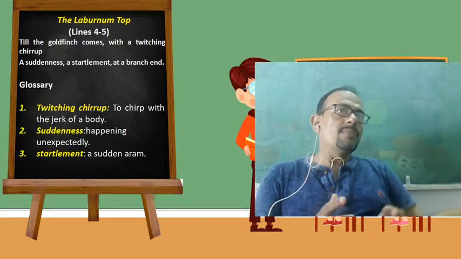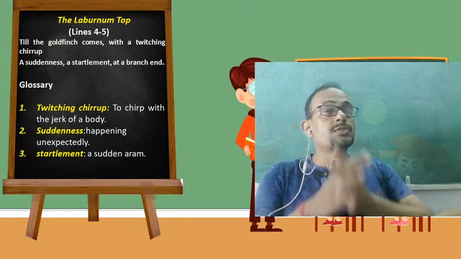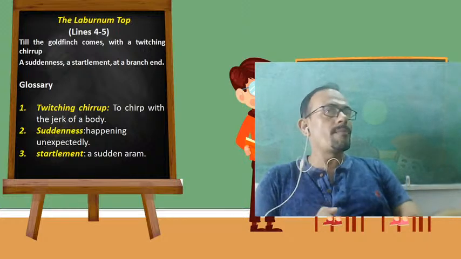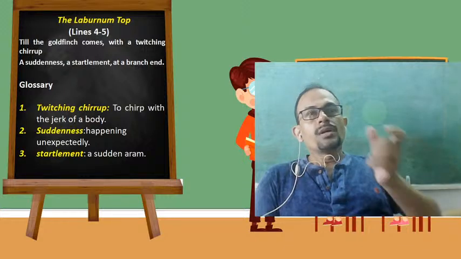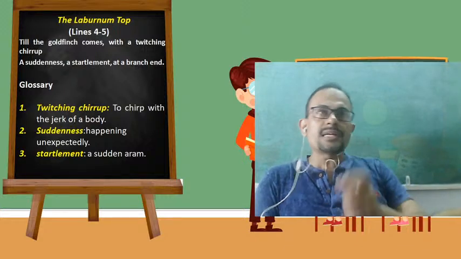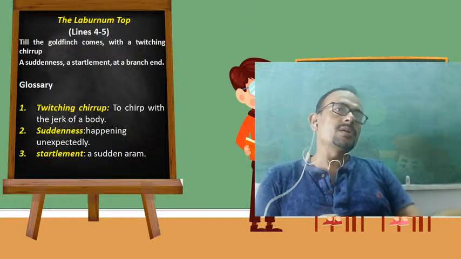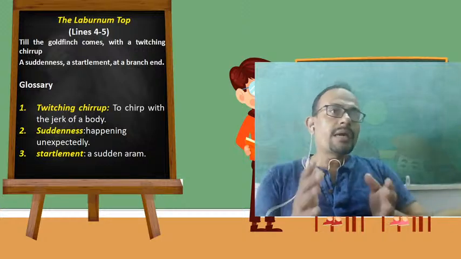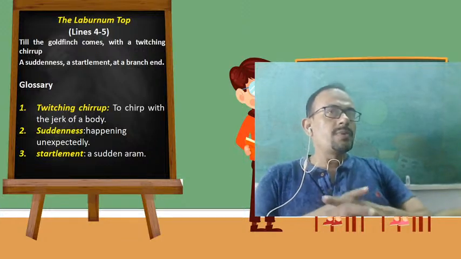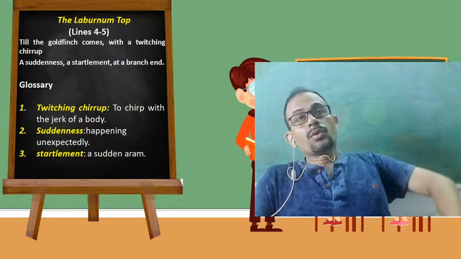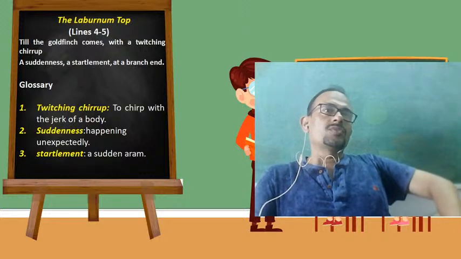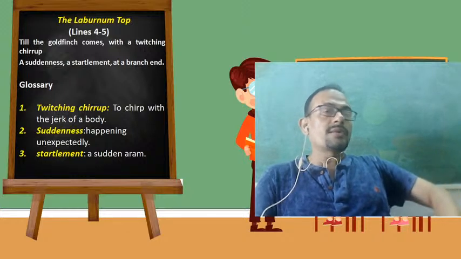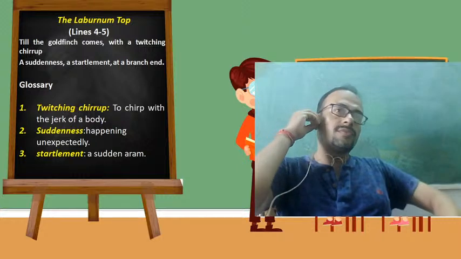So the arrival of goldfinch in this poem is very, very important in the development of the plot of the poem. Here the bird goldfinch has been given a lot of importance, because goldfinch, you can say, is the protagonist or the main character of this poem, if we speak metaphorically, because whenever goldfinch comes, the tree comes alive. Therefore, the bird goldfinch is of utmost importance in the understanding of this poem.